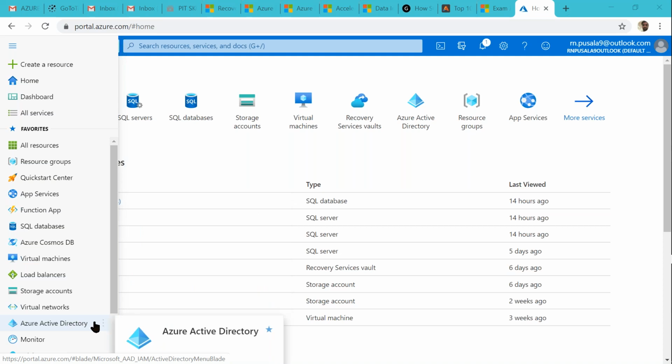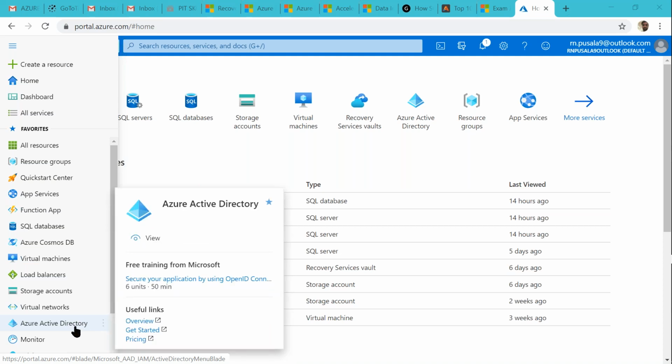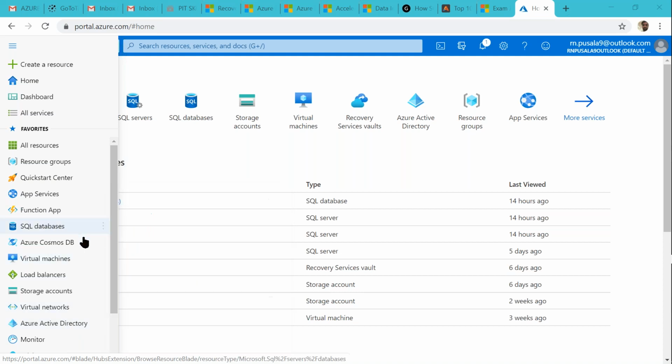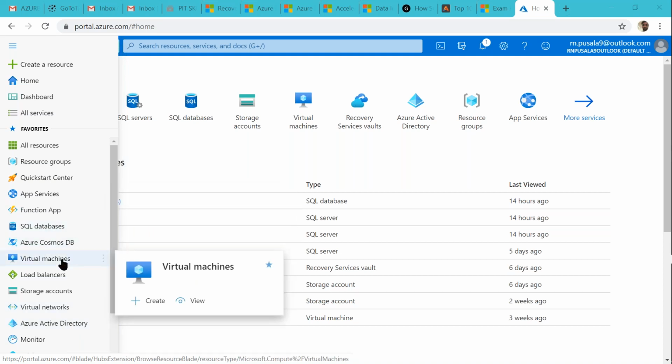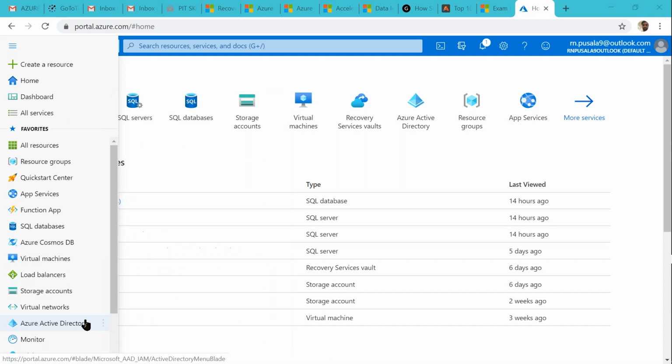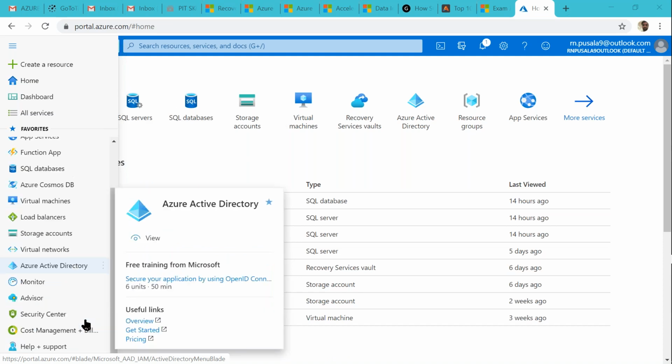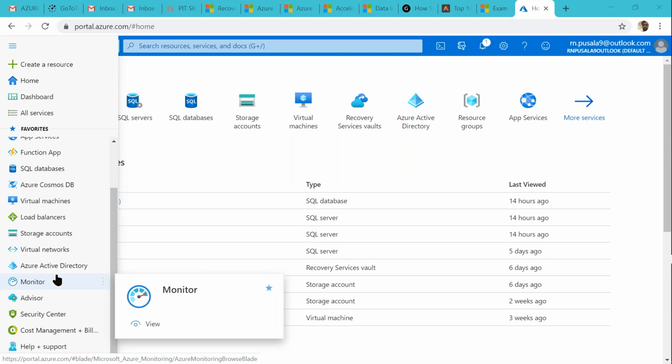It is used to manage the users, roles, permissions, to provide access, who can access these databases, who can access virtual machines. All those we can define here with Azure Active Directory. As well as monitoring and automation services are there.